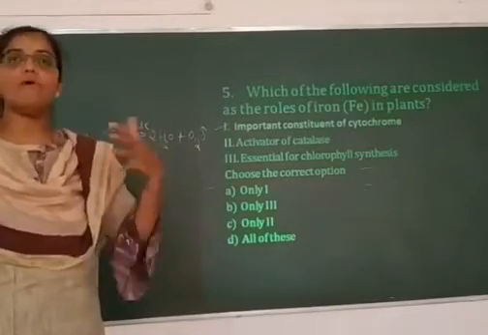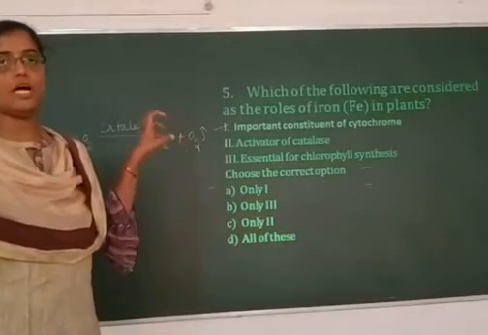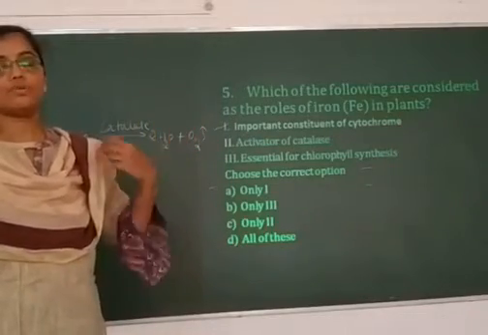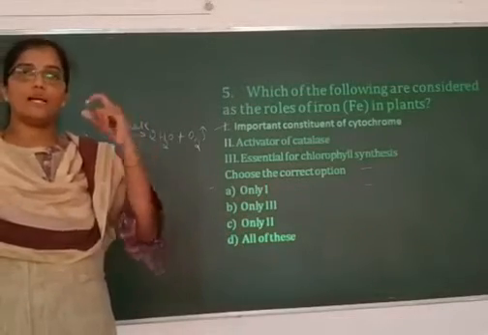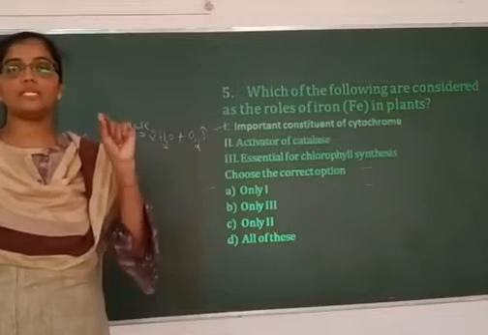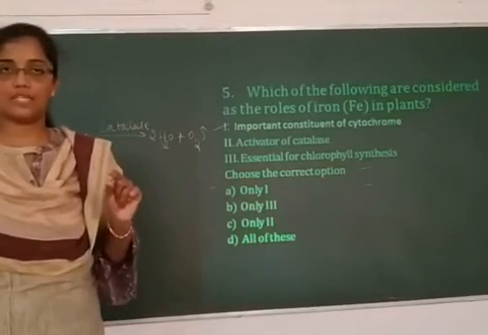The plant somehow has to overcome the bad effect of the hydrogen peroxide. So it produces the catalase enzyme. I'll come again. Hydrogen peroxide is produced during the photorespiration in the plant cells.